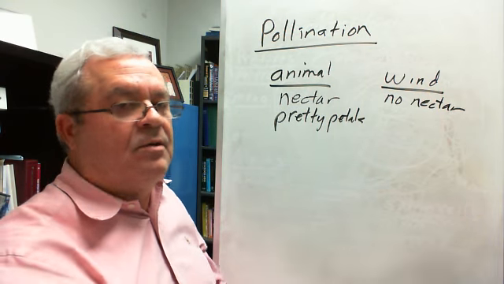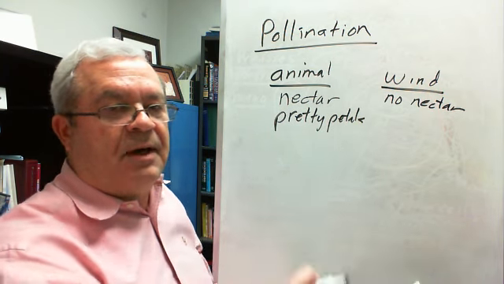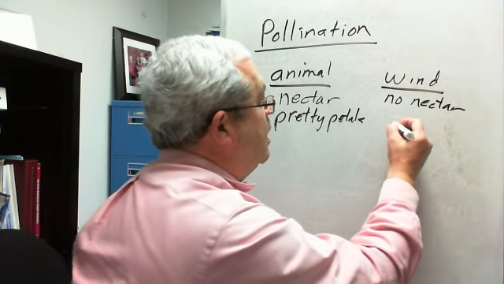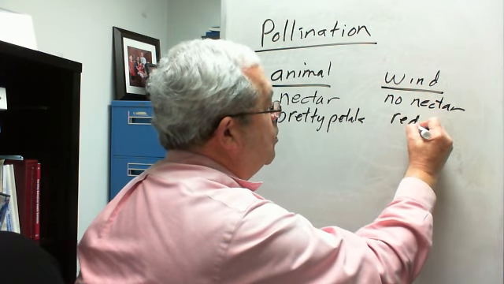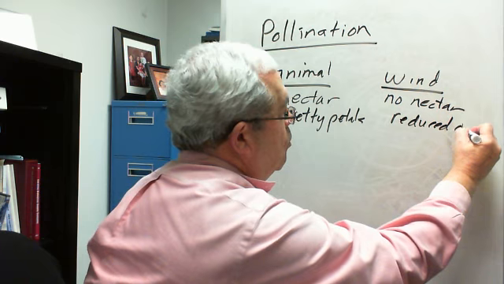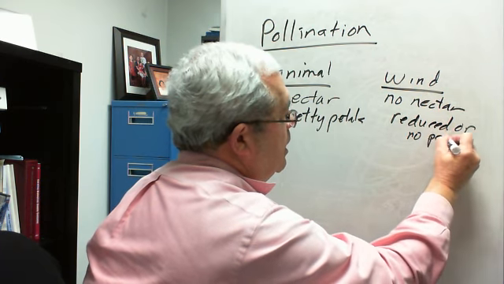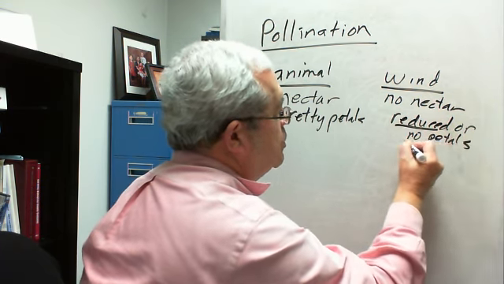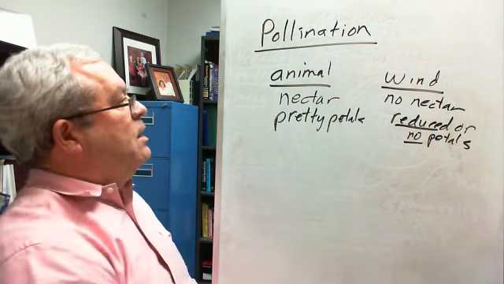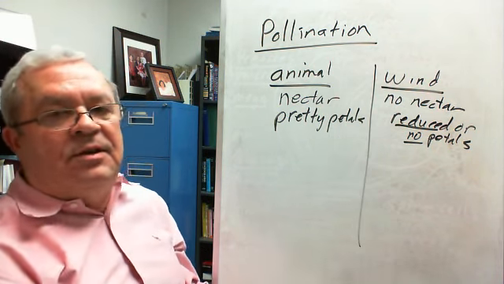They don't have petals, so this thing's just some kind of fuzz or something. So, reduced or no petals. Either reduced petals or no petals. And so, a very different strategy. Let me draw a line down so we don't get these confused.